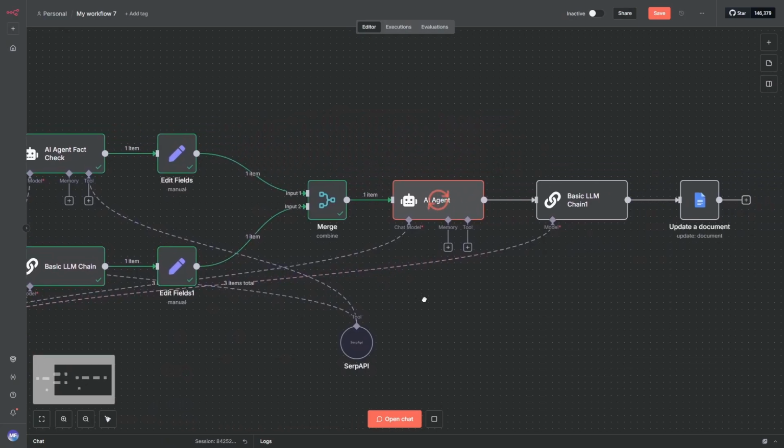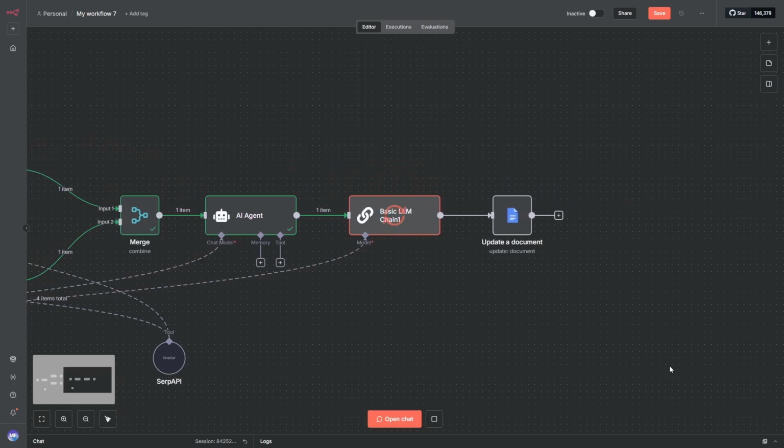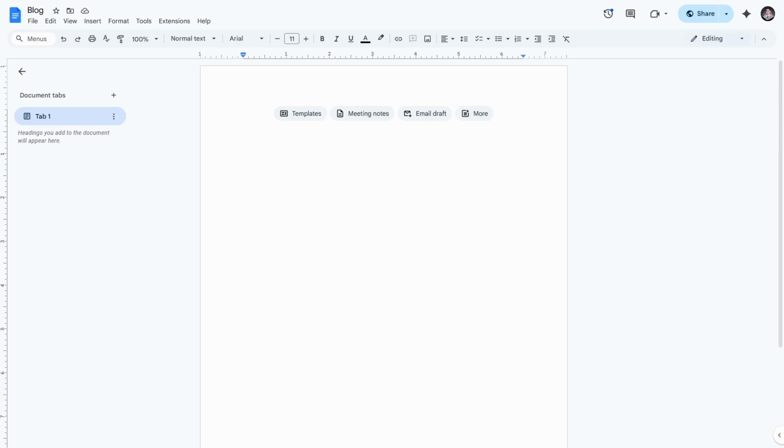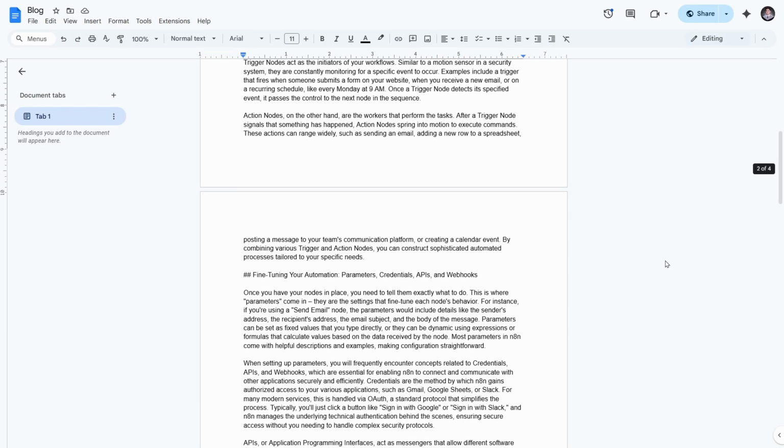Why both? Because while we want factual accuracy and supporting evidence, we also want to preserve the unique identity from the video. The merge node combines both drafts into a single output. The next basic LLM chain node takes these combined insights and optimizes them into one cohesive piece. Our final basic LLM node formats everything according to your specified style and structure. Finally, the workflow automatically exports your polished blog to Google Docs, ready for your final review and publication. Your blog is now ready to be posted.